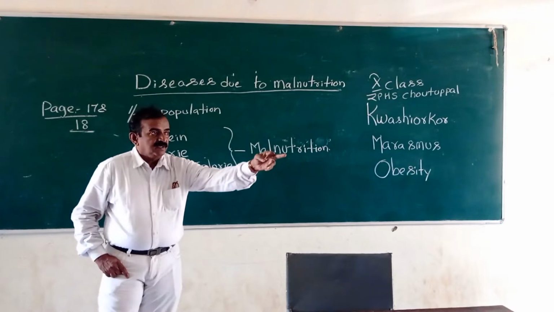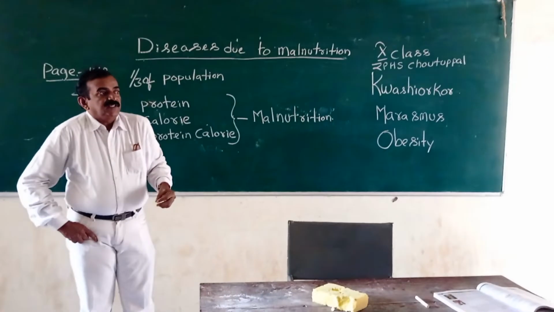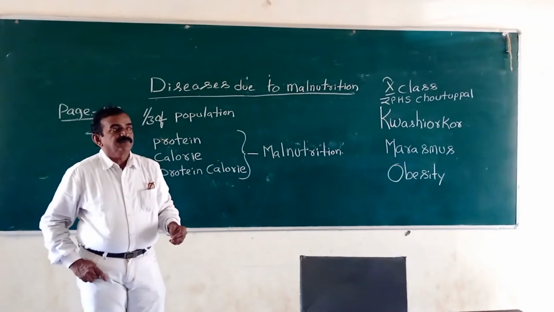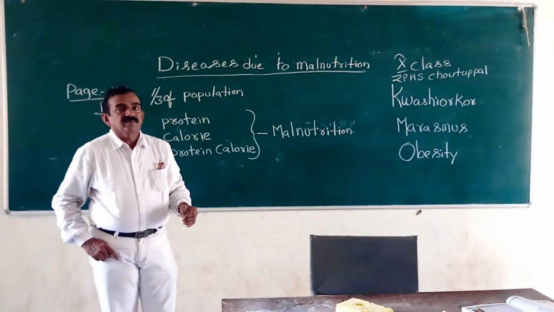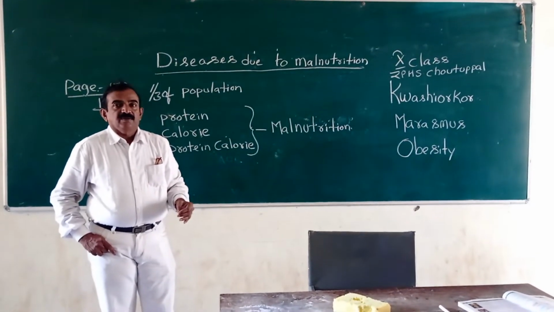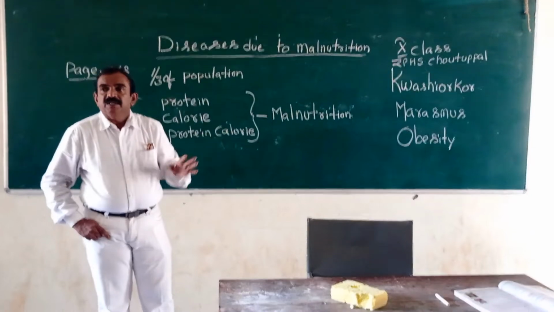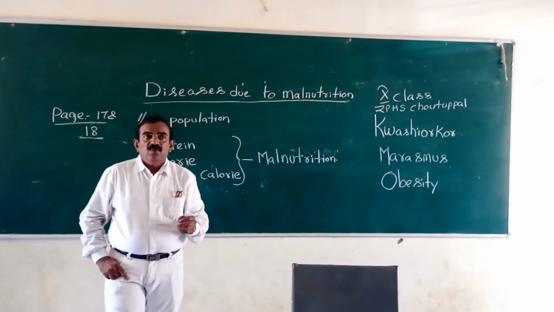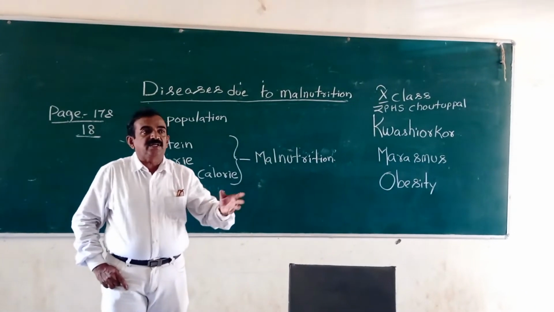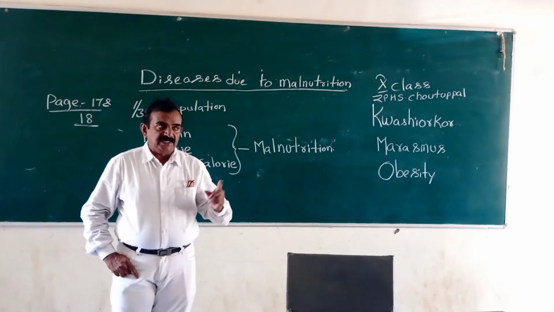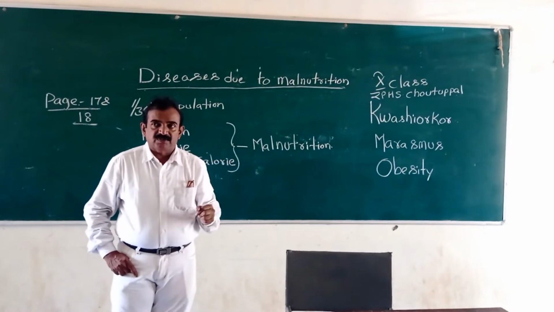Rajani, you yourself, Radha. Excellent. Sit down.